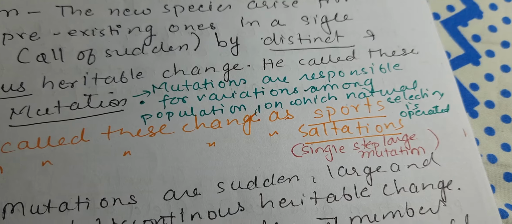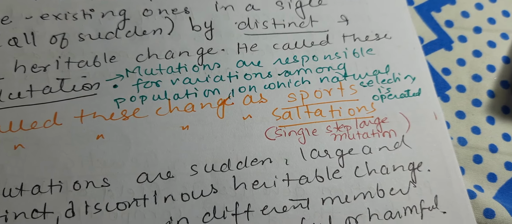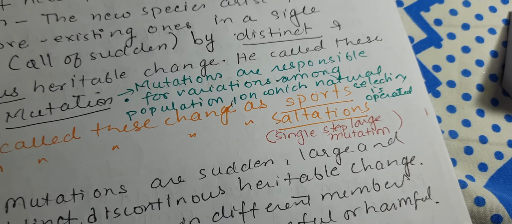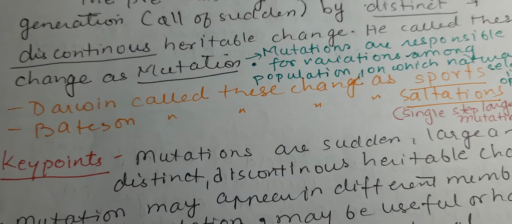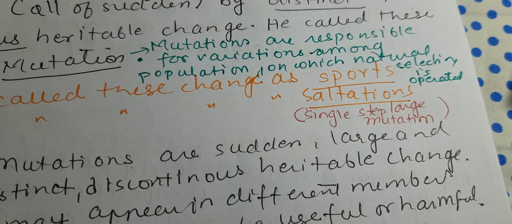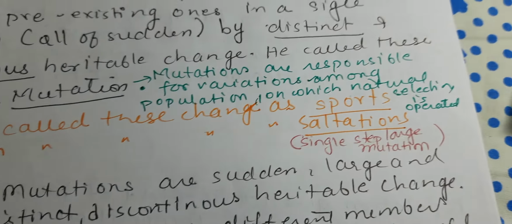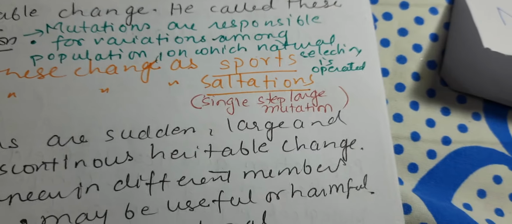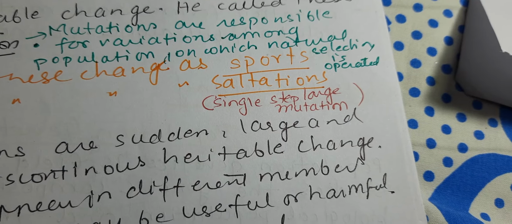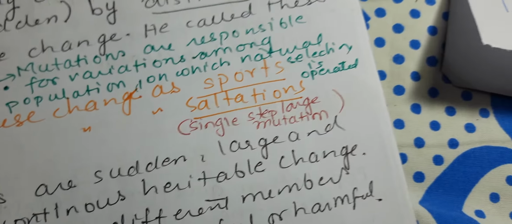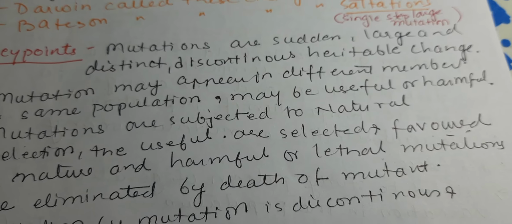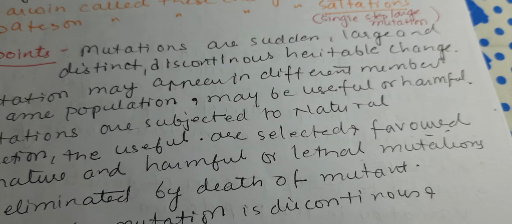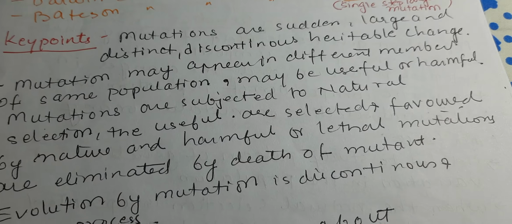Mutations are responsible for variation among the population on which natural selection operates. So this was his concept of evolution. Darwin called the changes sports, whereas Bateson called these changes saltations, that is, single-step large mutations. Now, the key points of mutation theory: mutations are sudden, large, distinct, discontinuous heritable changes.